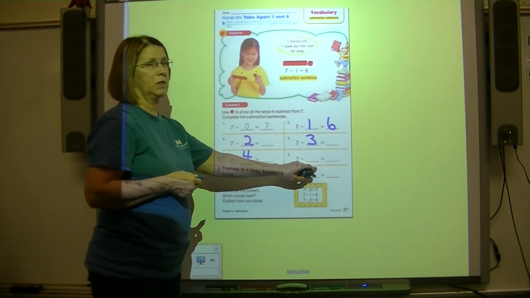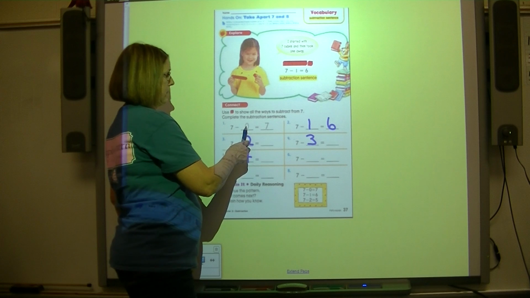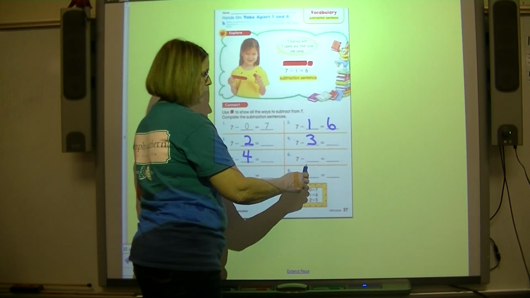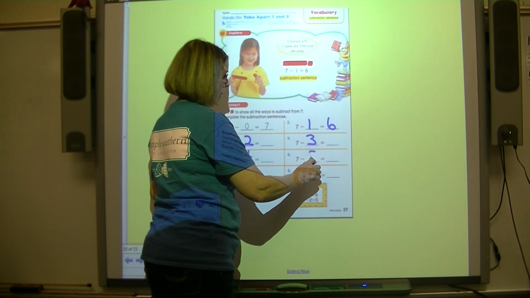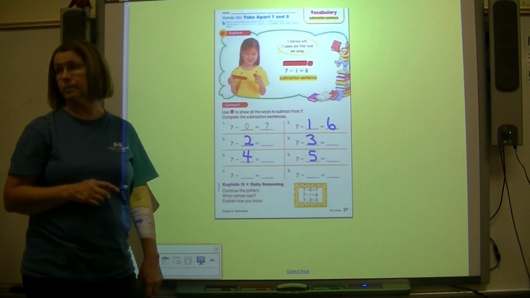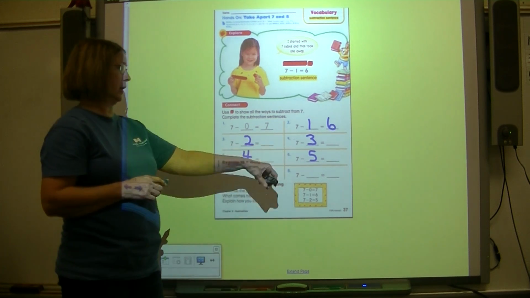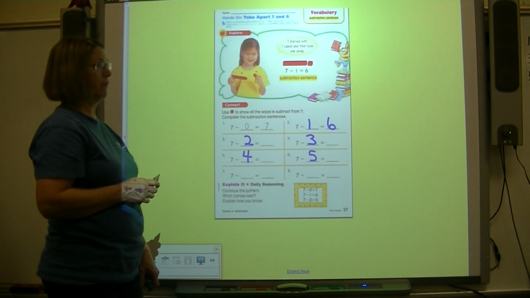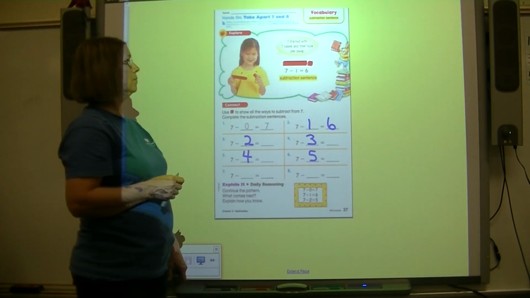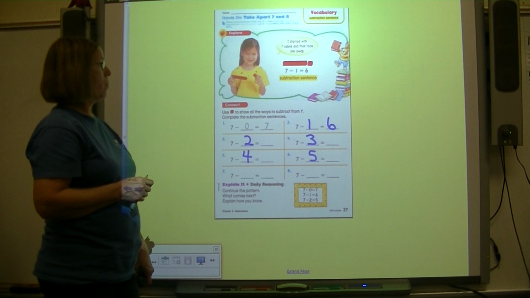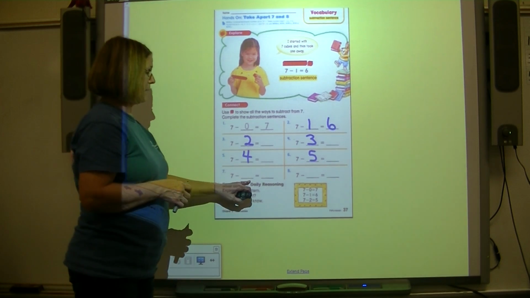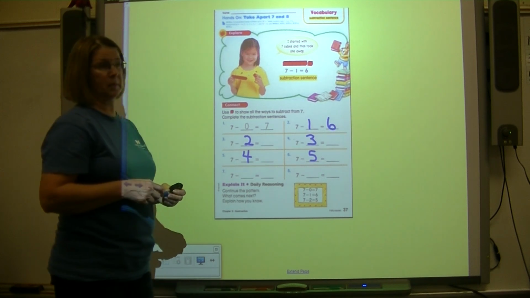All right, how many will we subtract this time? We subtracted 0, then 1, then 2, then 3, then 4. How many are we going to subtract? 5. Find your answer, your difference. Seven minus what? What should this subtraction sentence be?